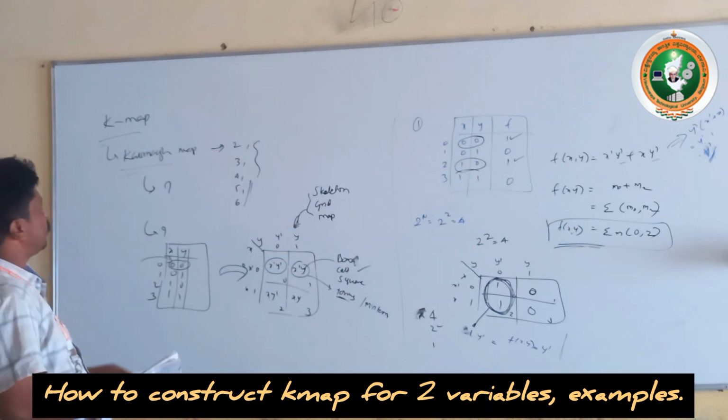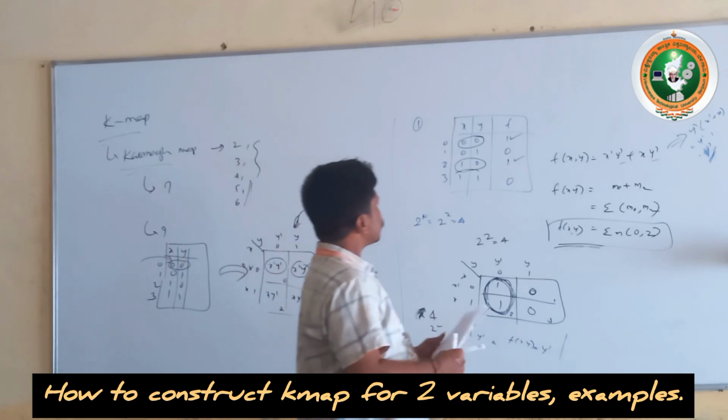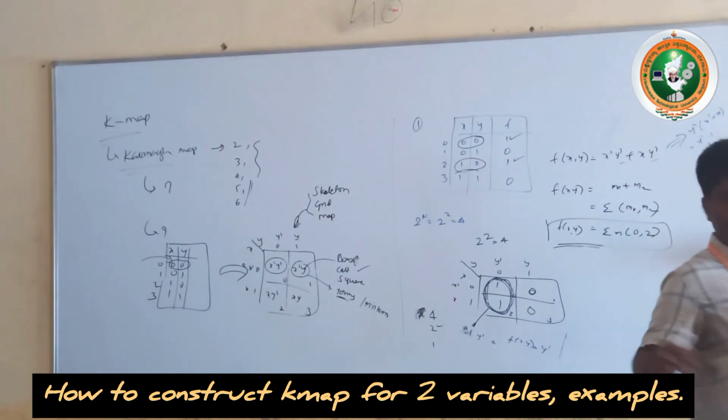This is all about the two-variable K-map with very simple techniques. We'll see one more example. Okay, I hope you all copy this one.